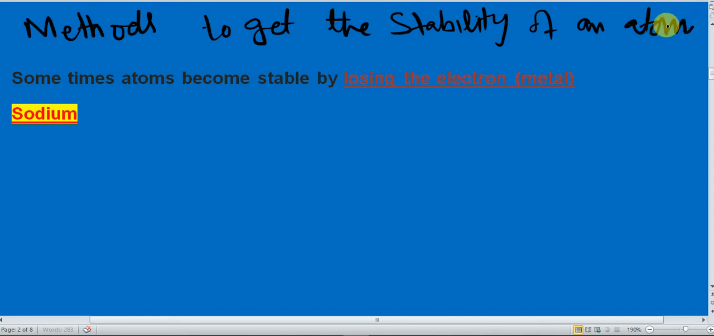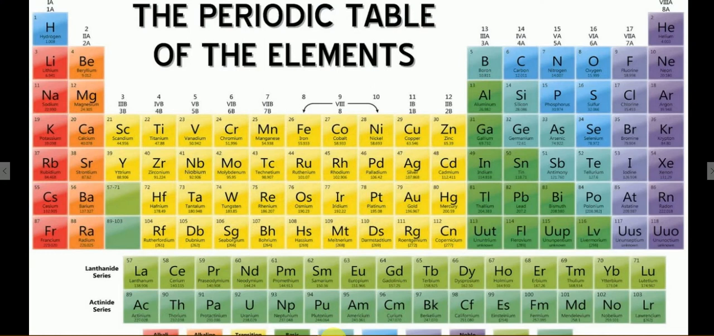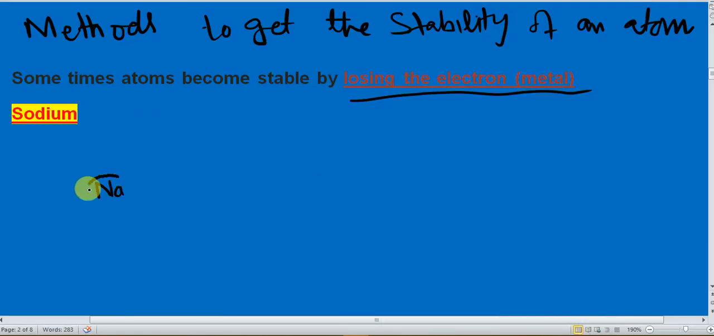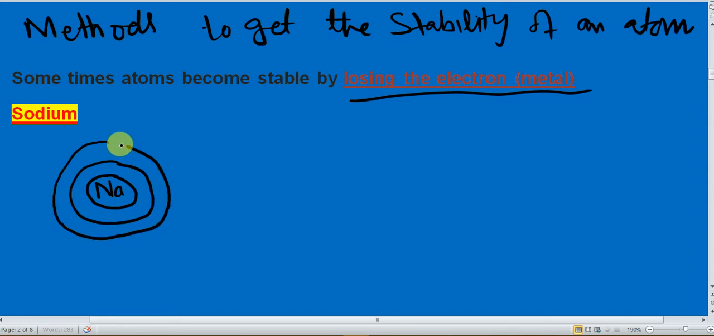Sometimes atom becomes stable by losing the electron. For example, in case of sodium, sodium belongs to first group. You can see in the periodic table, this is the sodium, Na. This belongs to first group, and in the third period, first, second and third. Third period shows that it has three shells. So this sodium has three shells, and the first group shows that it has one electron in the outermost shell.